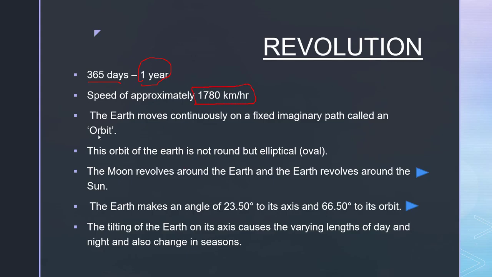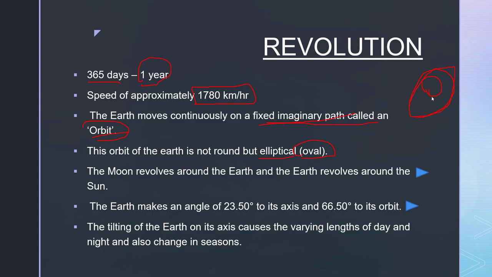The Earth moves constantly on a fixed imaginary path called the orbit. In the previous video that you have seen, the path that was shown is called the orbit, and it is not circular, but the shape of that path is elliptical or oval. Like, this is a circle, while this shape is the elliptical shape, or we can call it an oval.